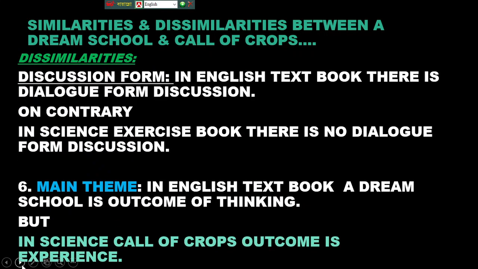Next one, discussion form. In the English textbook, there is dialogue form discussion. On the contrary, in the science exercise book, there is no dialogue form discussion. Seventh one, main theme. In the English textbook, our dream school is the outcome of thinking, but in science, Call of Crops, the outcome is experience. So these are the similarities and dissimilarities.